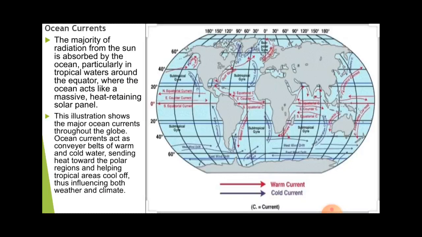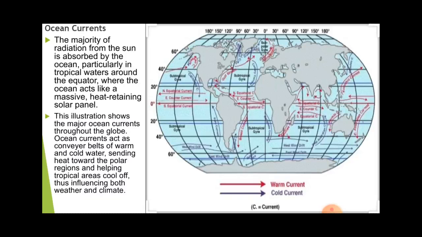How does the water get heated up? It is because of the temperature or the sun rays. Where the sun rays fall more, the place, whether land or water, gets more heated, and the place where the sun rays do not reach much becomes the coldest.